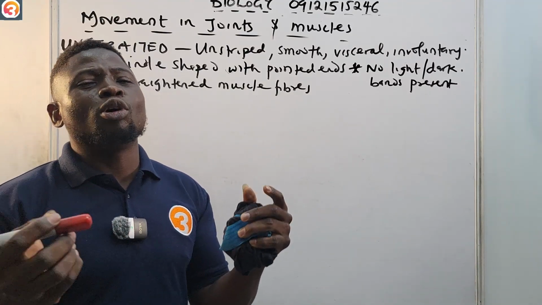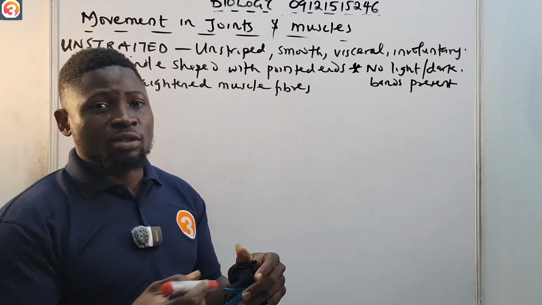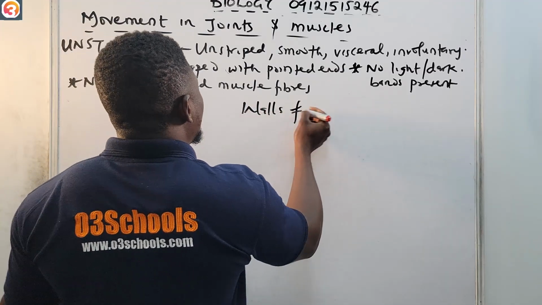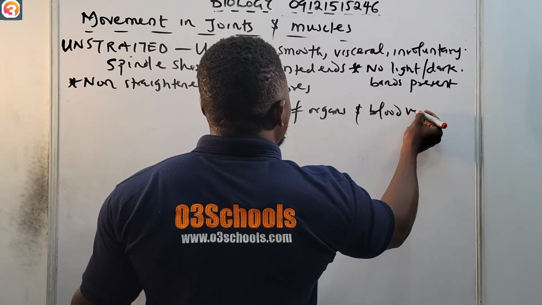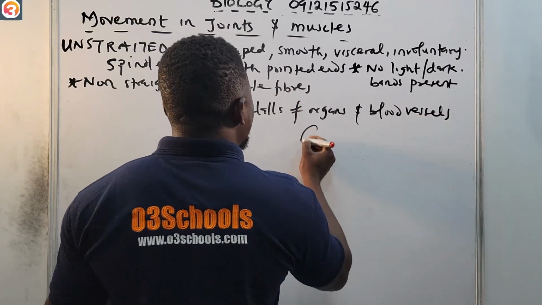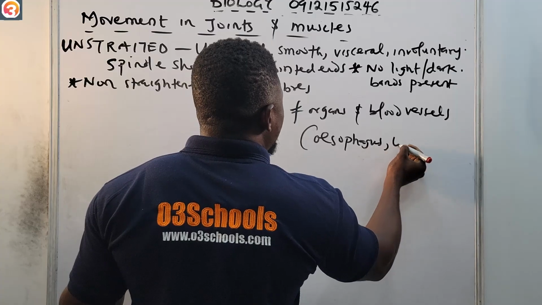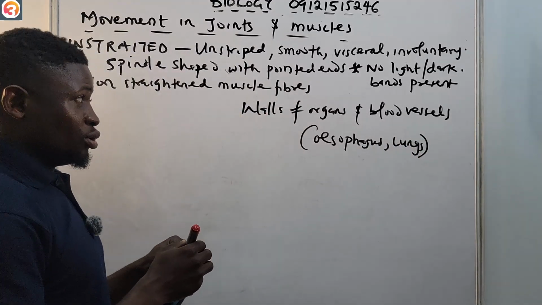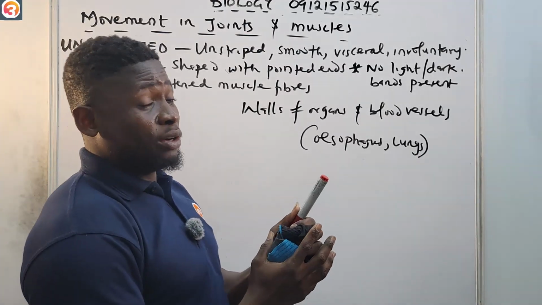Or blood vessels. You can find them in our esophagus or lungs. You also find them in the walls of organs and blood vessels. We can find the unstriated muscles in the esophagus and in the lungs, and they have very good importance.